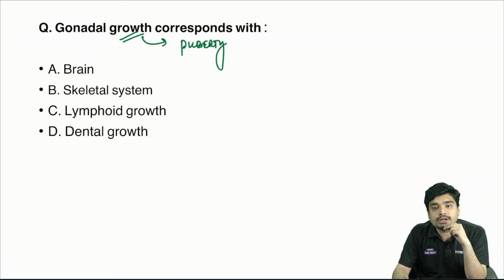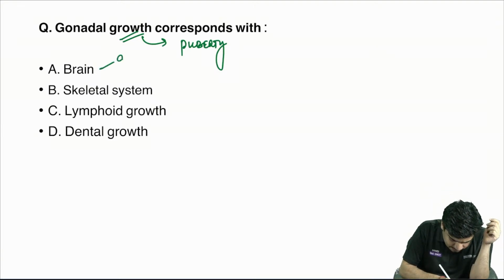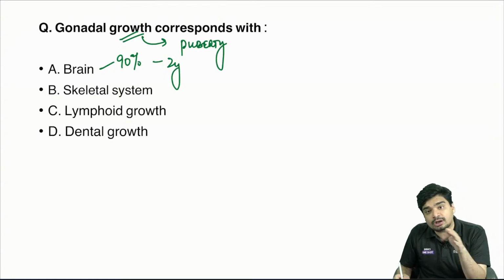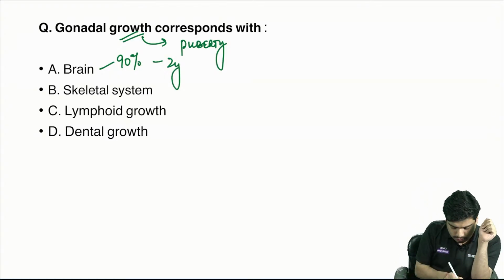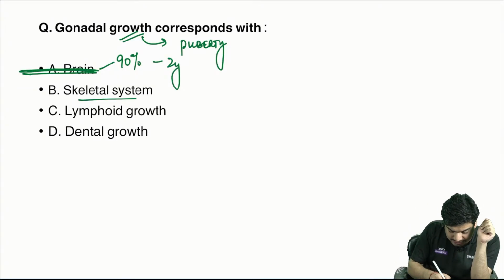It occurs during puberty. Now, brain maximum, 90% of brain growth has already occurred by 2 years. So when your gonads are growing, your brain is not growing. So this is incorrect. Skeletal system, this is correct.